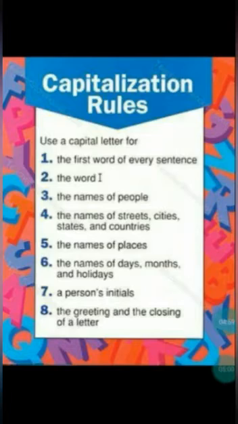When you write a letter, you'll be writing a leave letter to the teacher, right? Or to the principal for applying for leave. You'll usually write leave letters. So in that letter, you should write the first letter of whom you are writing to, your teacher, in capital letter. And when you close, you'll be writing thanking you, teacher, yours truly or yours sincerely. That word also should be in capital letter.